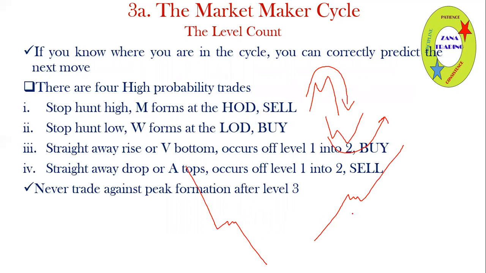Sometimes you might get a V bottom or an A top at these points. You can still trade those ones, right? But I would prefer that you trade at the M and W formations and stay out of these intra-trend movements. That is when you are now trading in the M15 chart, right?